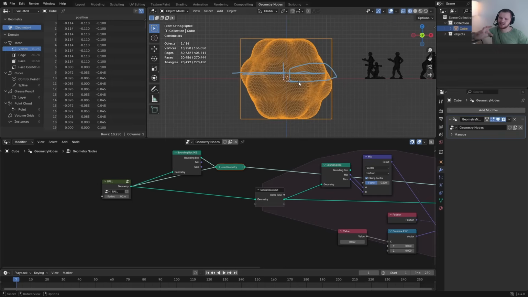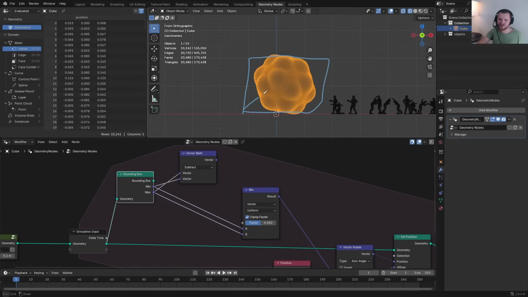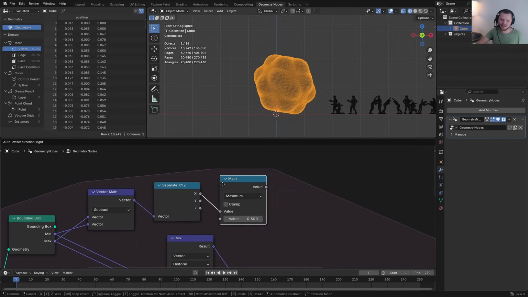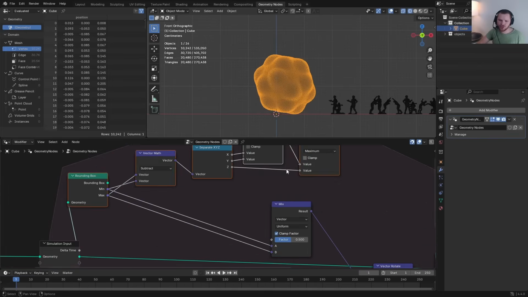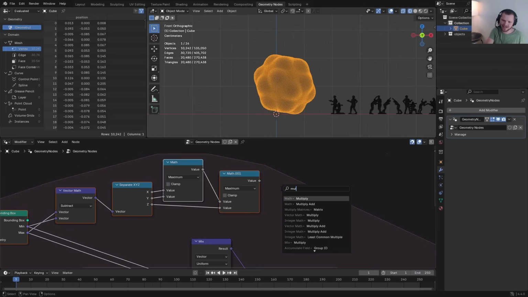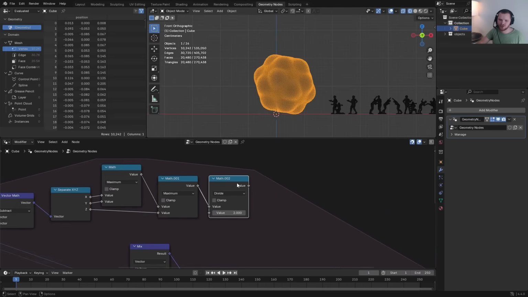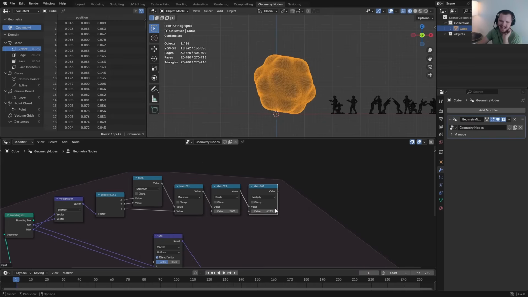So no matter how much it rotates, we can always find which axis is the biggest. It's an approximation, but it will do. I'm going to take the maximum and then subtract the minimum. It's going to give us the vector from one corner to the other. I then want to look at the x, y, and z separation and tell me which one of these is the biggest. That is exactly the same as taking the maximum of the x and y and then the maximum of that and the z. This calculation right here is our diameter, which is twice as big. So let's divide by 2. This is going to be our radius. And then remember, we multiply by 2 pi to get our circumference. I know we're dividing by 2 and multiplying by 2 times pi, there's cancellation, but for now we're going to leave it as is for readability.